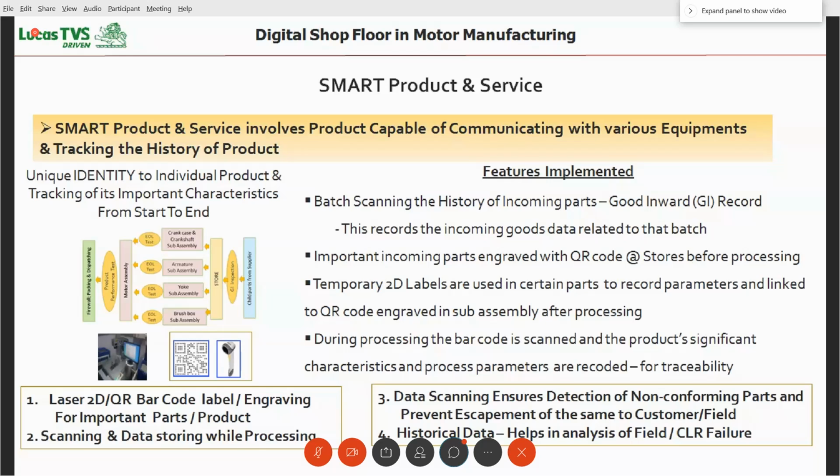Traceability of the product. That also we have started. So smart process and smart product and smart production. All these three we have started implementing. Okay. Now.